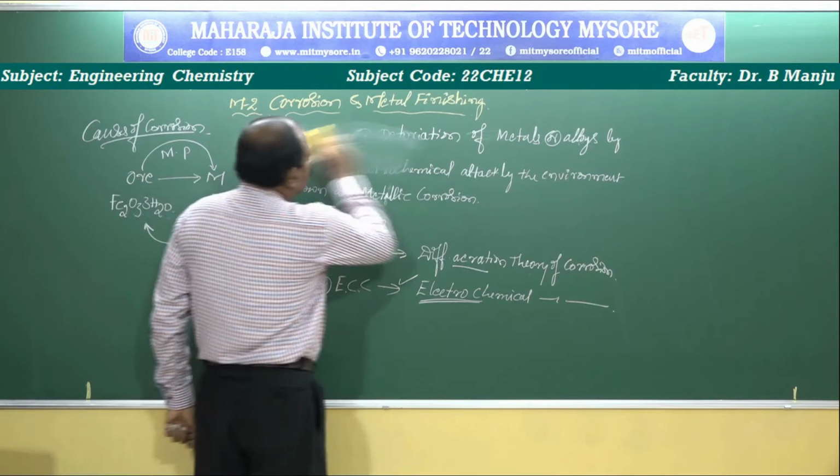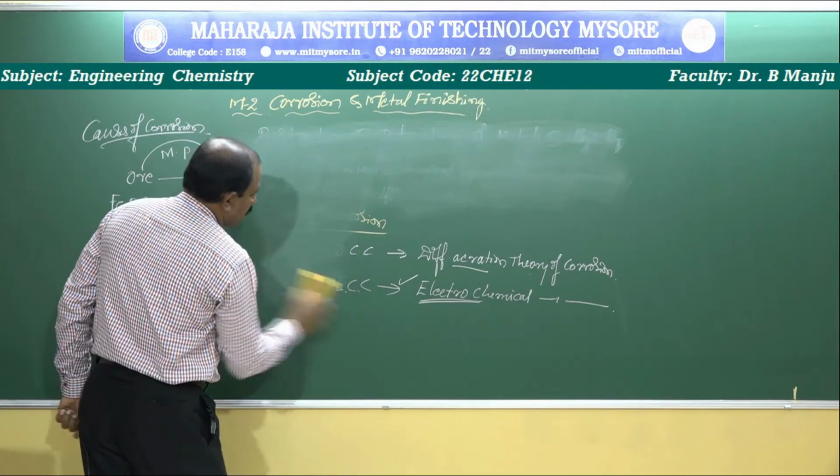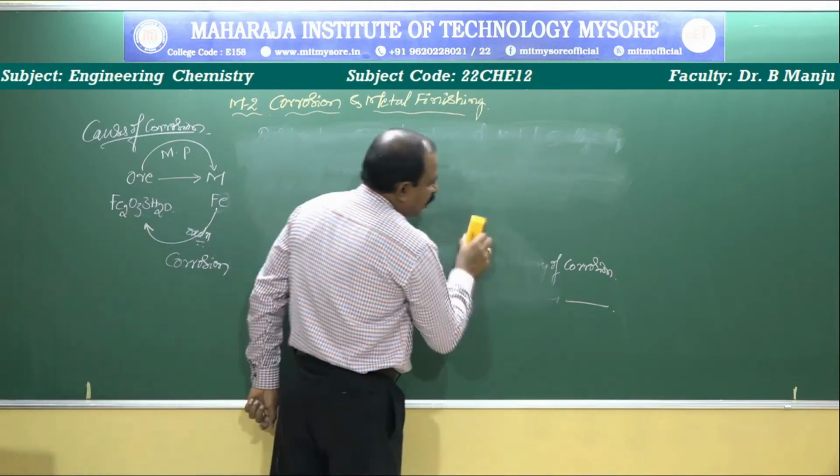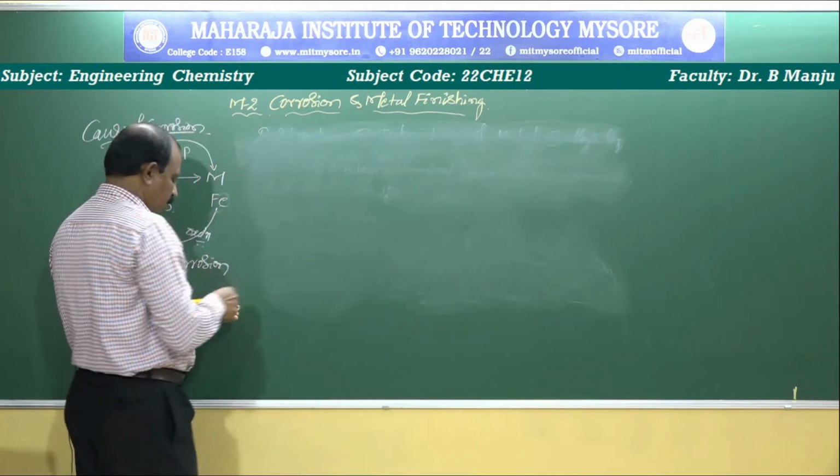Out of these two theories, as per your syllabus, we take the electrochemical theory of corrosion.